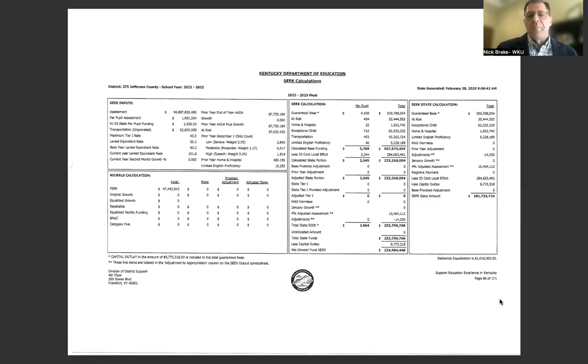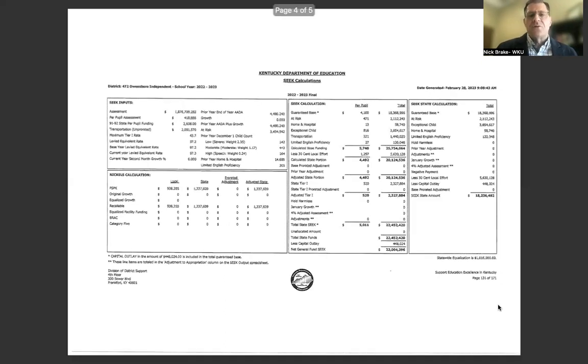Okay. And then let's turn to Owensboro Independent. You can see Owensboro Independent mirrors some of what you'll see in Jefferson County because it's a small urban area, very densely populated district. Not going to receive as much transportation money as these other districts because their geographic boundaries are much smaller. Their property assessment is the lowest.